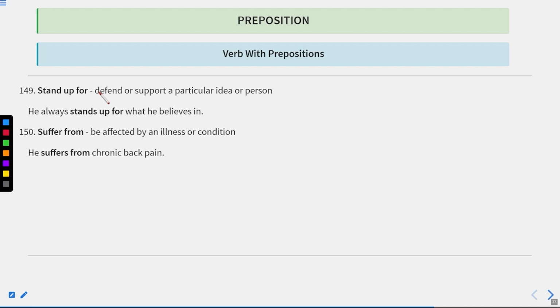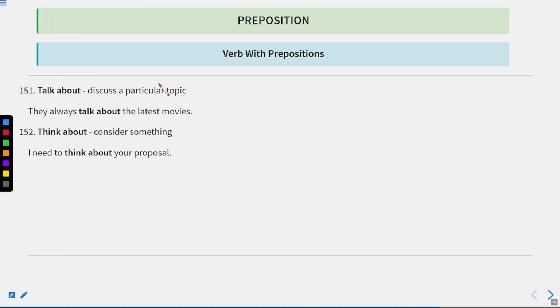This is stand up for, defend or support a particular idea or person. He always stands up for what he believes in. Suffer from, be affected by an illness or condition. He suffers from chronic back pain. Now let us move to the next one.